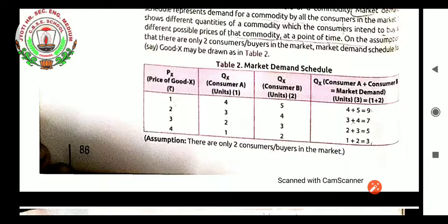When we are learning consumer A, when the price of goods was 1, they are demanding 4 and consumer B is demanding 5. This is individual. And when we are learning together, consumer A plus consumer B demanding the goods when the price of goods was ₹1, it is known as market demand schedule. So when the price of goods increases from 1 to 2, together A and B how many are demanding? 3 plus 4 equals 7. So this is known as market demand schedule.